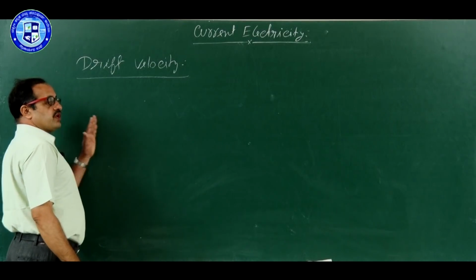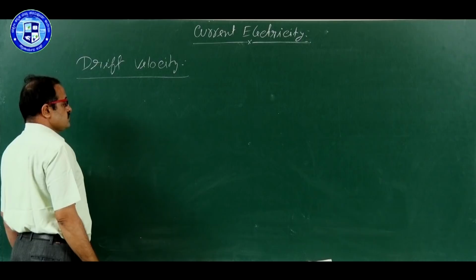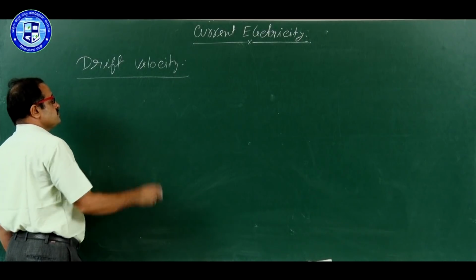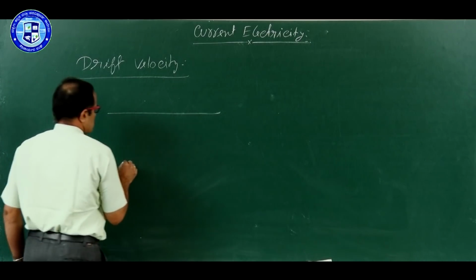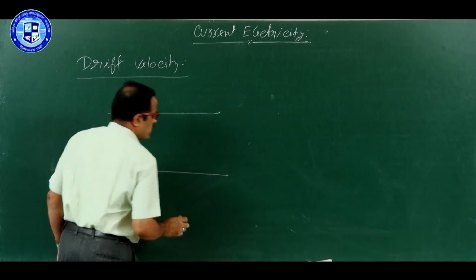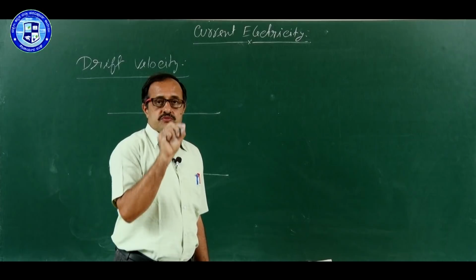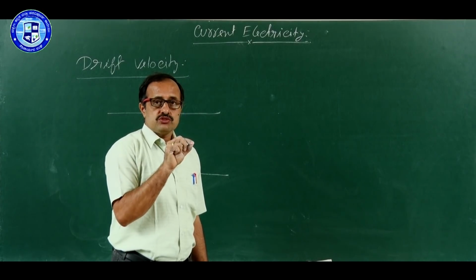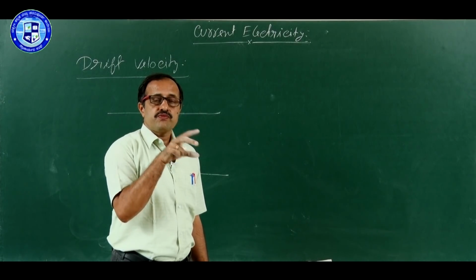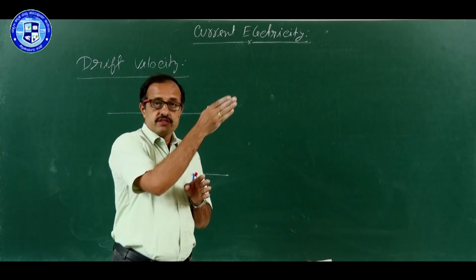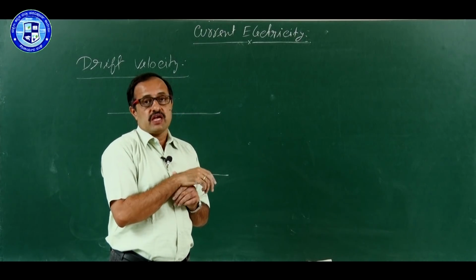Drift velocity of free electrons. Now, what is a drift velocity? See, you want to go in one direction, but unknowingly due to some other factor, if you go in another direction, we can say drifting.